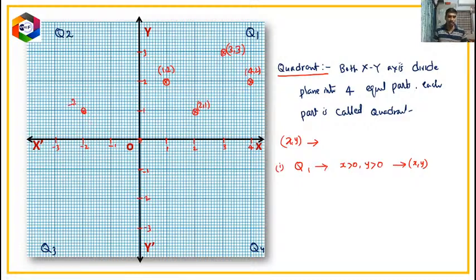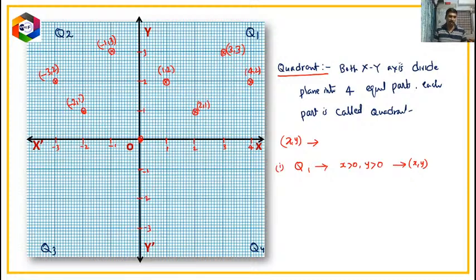So (-2, 1). Now let us consider this point. For example, x direction -3, y direction 2 units. So (-3, 2). And now let us consider this point. Always, as I mentioned, we have to start from the origin. First we have to move in the x direction, 1 unit, negative 1 unit, and then y direction 3 units. So which will be (-1, 3).